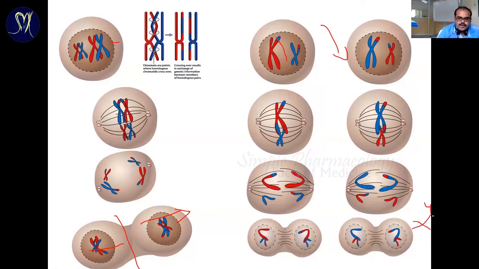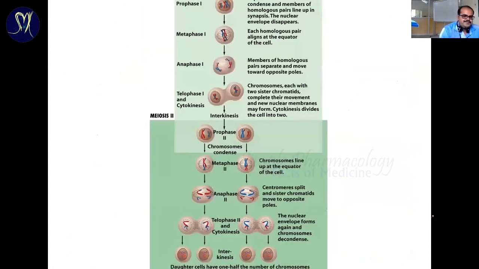So here one cell is going to divide into 4 cells with half the chromosomes. This is a different process. Actually, this is not involved in your chemotherapy chapter. This is a common thing you must understand. So this is the process.